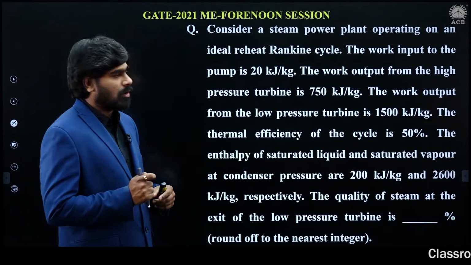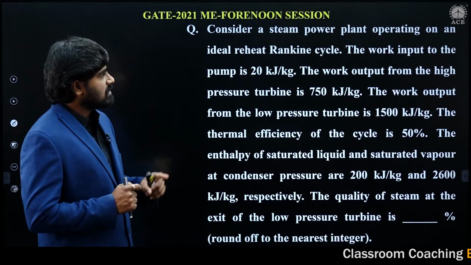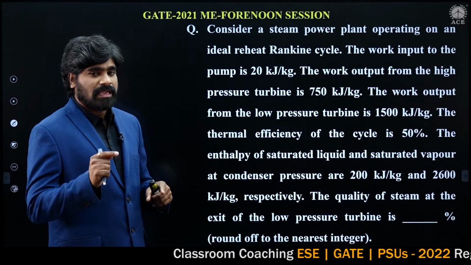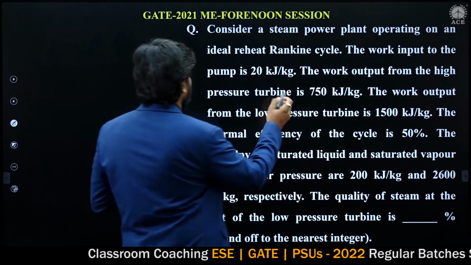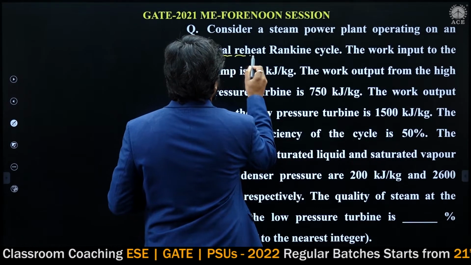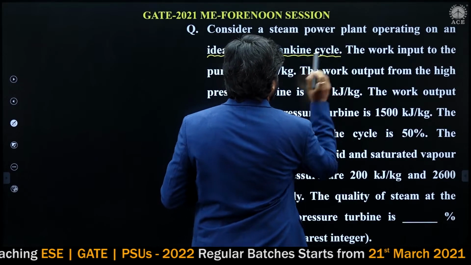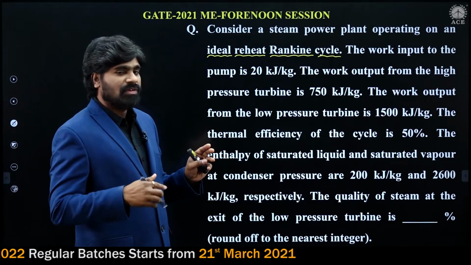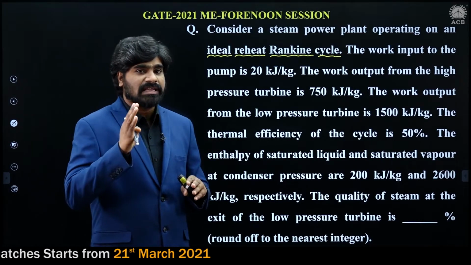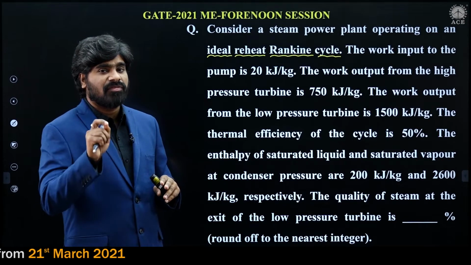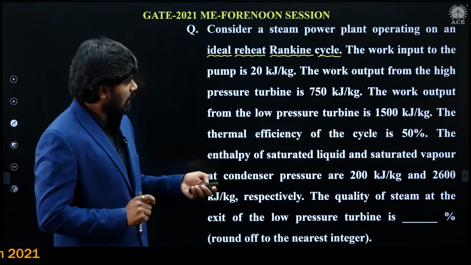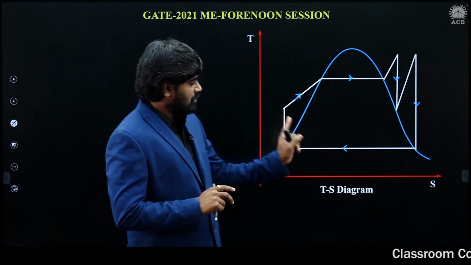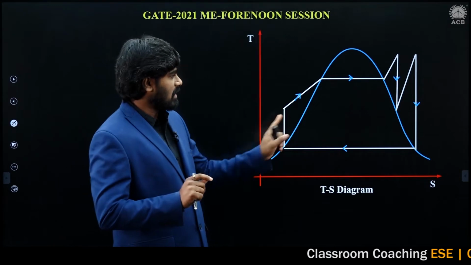Now let us solve this problem. Consider a steam power plant operating on an ideal reheat Rankine cycle. In the problem, it is given as an ideal reheat Rankine cycle. First, let us write down the data, then we will analyze the problem. Before we start analyzing, let us draw a rough diagram of the ideal reheat Rankine cycle. This is the temperature-entropy diagram of the ideal reheat Rankine cycle.